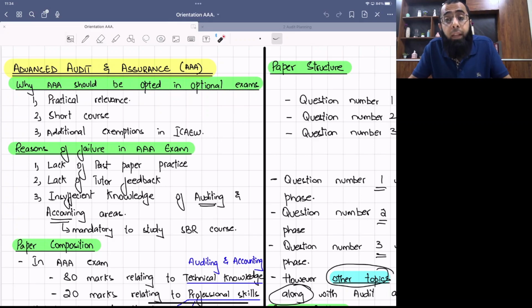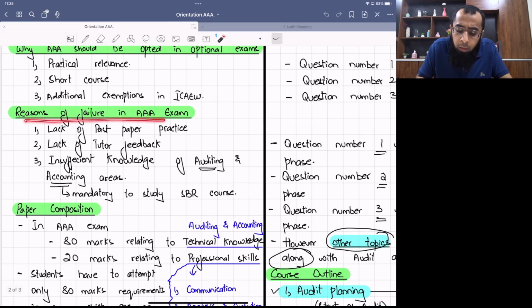And if you go to the corporate sector, you have to deal with the auditor, either an internal auditor or an external auditor, because a chartered accountant has to be in regular interaction with an auditor, either being an auditor or being part of management. Because when you are part of management, at that time also you have to deal with the concerns and findings of the auditor. Then this is a short course, it takes less preparation time as compared to other optional level exams. And this course also leads to additional exemptions in ICAEW. Only on the basis of the advanced audit and assurance exam, you get two additional exemptions in ICAEW.